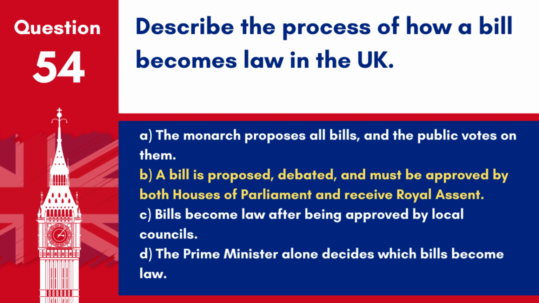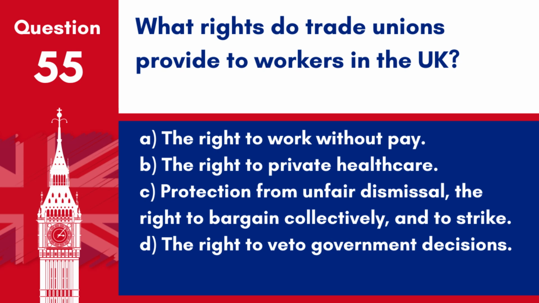Answer: B. A bill is proposed, debated, and must be approved by both Houses of Parliament and receive royal assent. This process ensures that legislation is thoroughly examined before becoming law. Question 55. What rights do trade unions provide to workers in the UK?